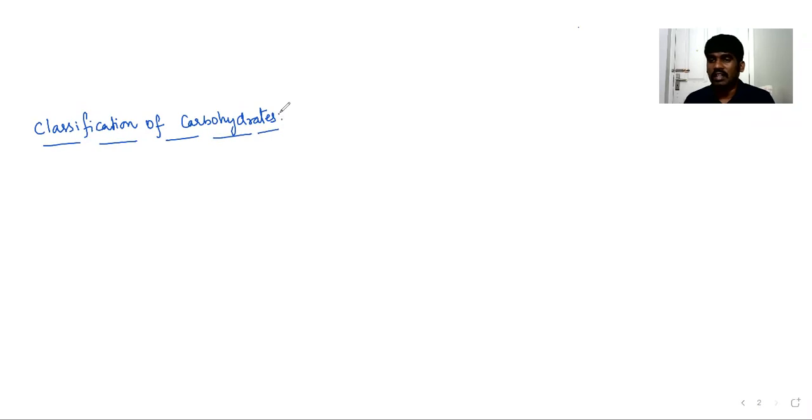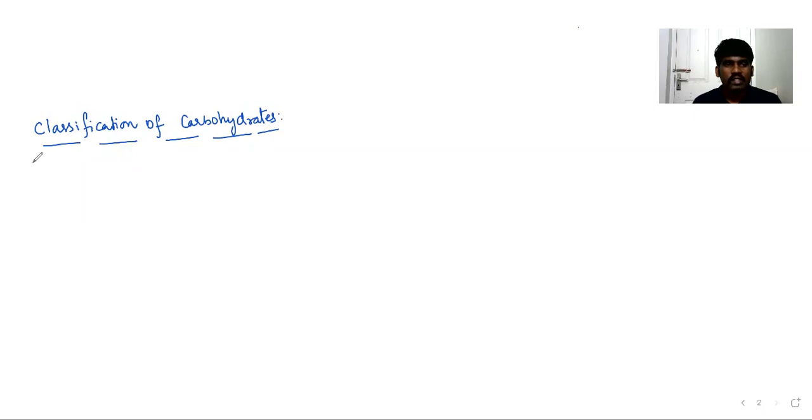Next, we are going to talk about classification of carbohydrates. See, carbohydrates can be classified in so many ways. We can classify the carbohydrates based on certain criteria. Based on that particular criterion, we are going to classify the carbohydrates. That criterion also we are going to give.